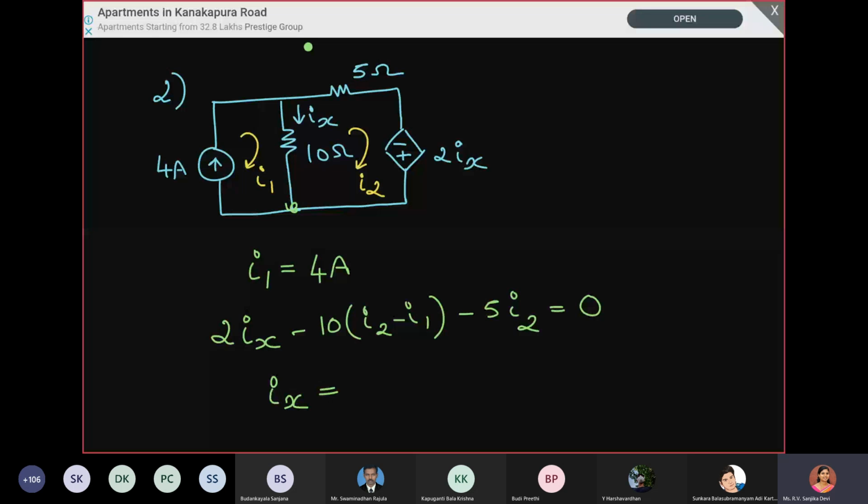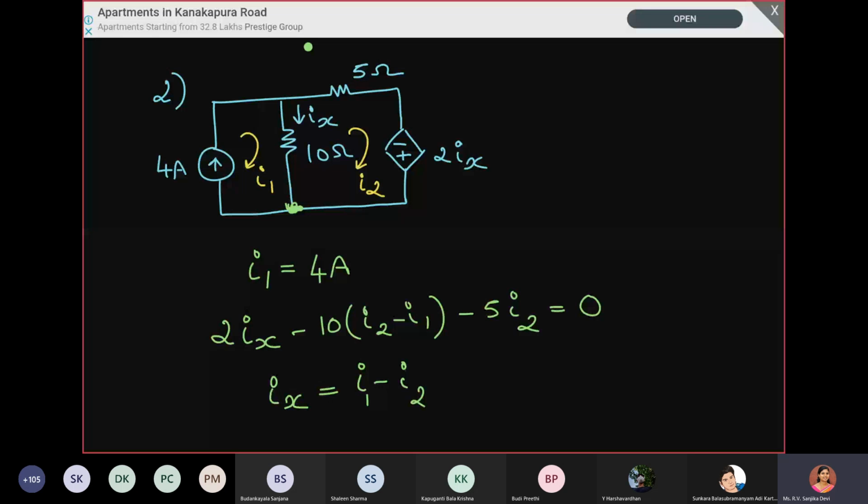For the loop equation, do you have any doubt? We are going in the minus 2 Ix, no, ma'am? No, we are coming out of the positive terminal. We always go in the direction of the current, and we follow the polarity of the terminal from which we are coming out. I2 is going in the clockwise direction, so going along the clockwise direction, we are coming out of the positive terminal.